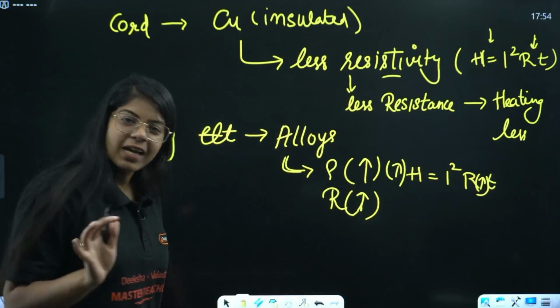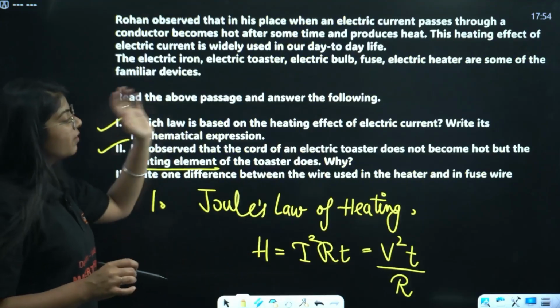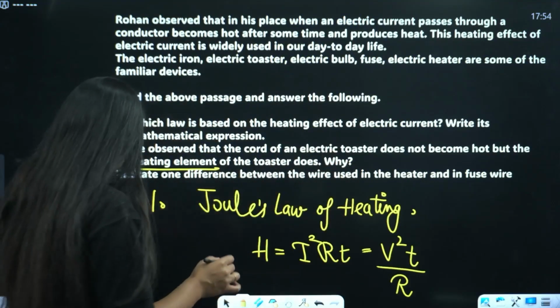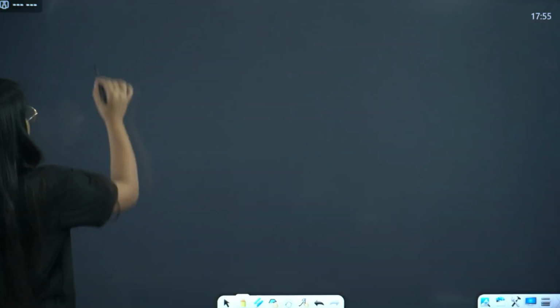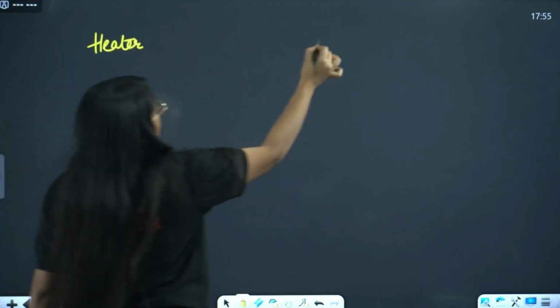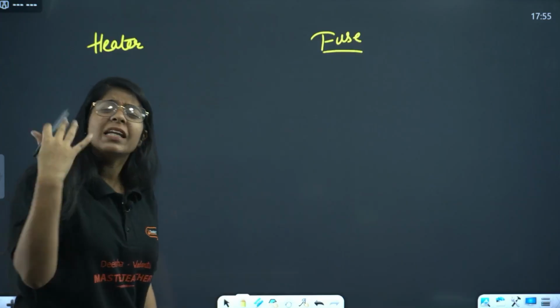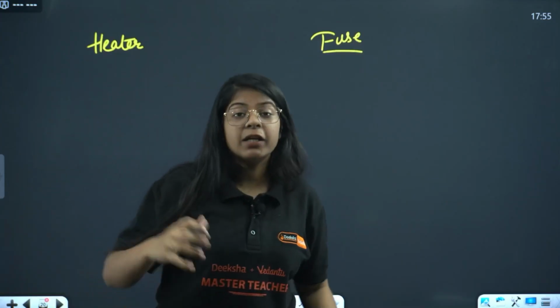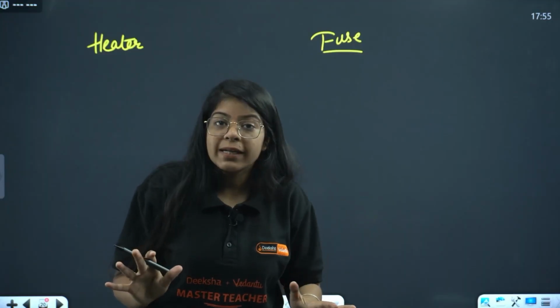Done? Okay. Next part, we have: state one difference between the wire used in heater and in fuse wire. We have two wires, first in heater and second in fuse. First of all, tell me, what do we need in heater? We need heater to get heated, and we need fuse to not get heated much.